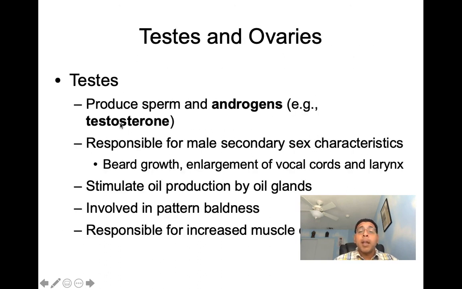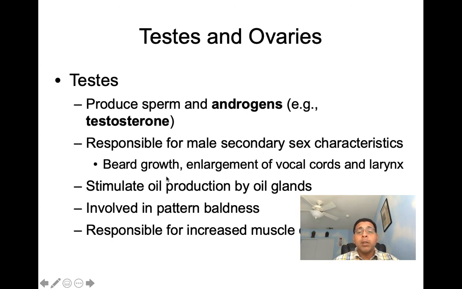The testes produce sperm and androgens, but we're here to talk endocrine, so we're not talking sperm production. We'll do that when we get to the reproductive system. We're talking androgens. The most important androgen I'd like you to know about is testosterone. Testosterone is going to be responsible for male secondary sex characteristics,